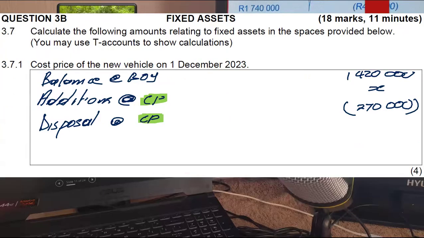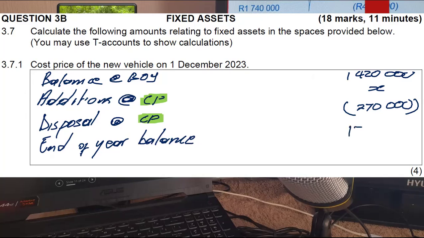Okay. And then we're gonna have end of year balance. End of year balance is the one that I told you about, which was 1,700,000.